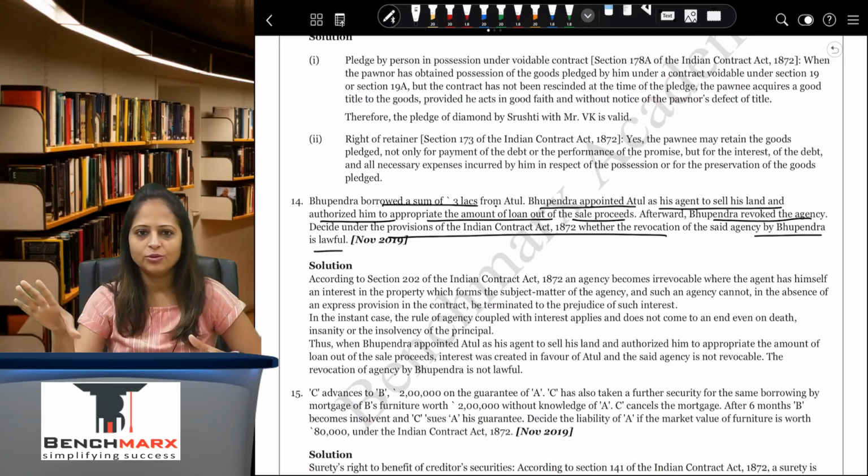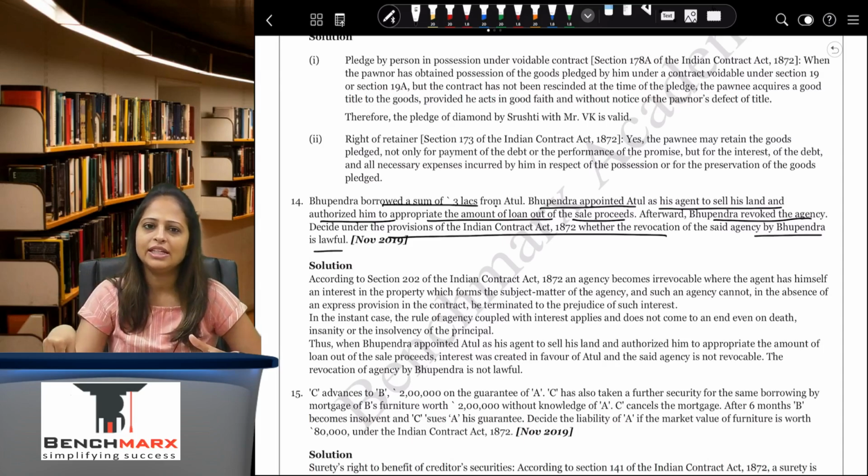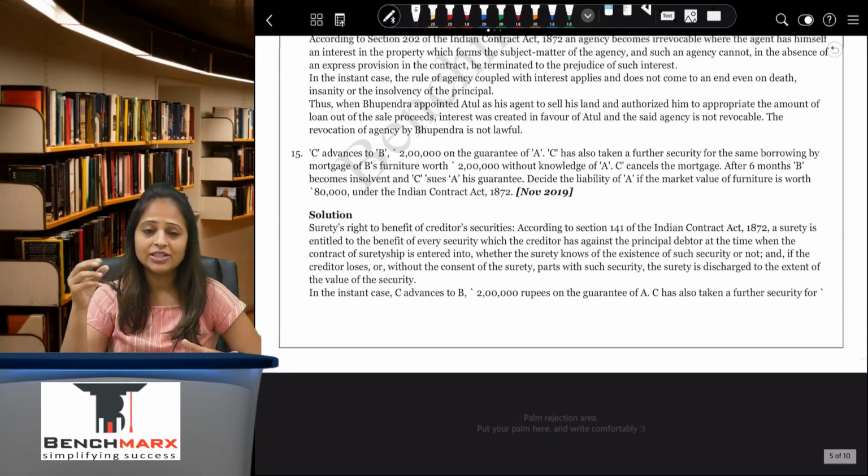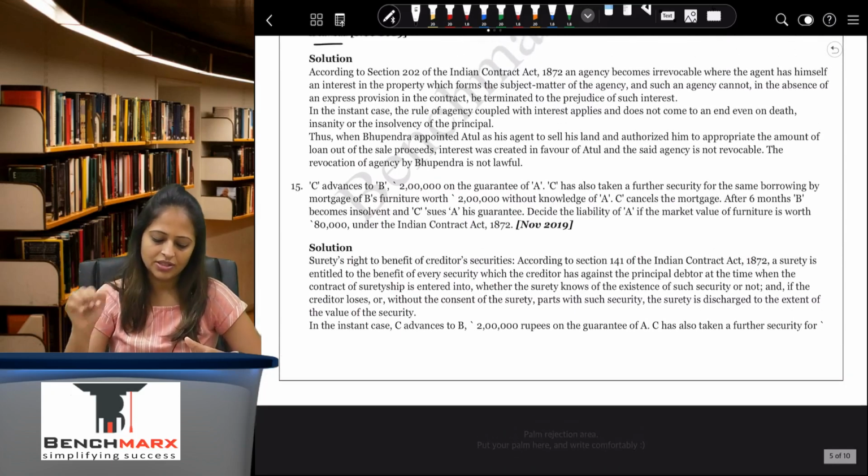It cannot be revoked. Even tomorrow if the principal dies, even then the legal heirs cannot revoke the agency because the agent is interested in that particular agency. Agent is interested in the agency.